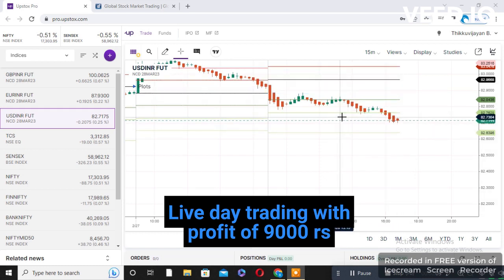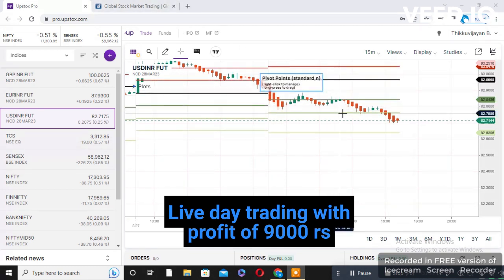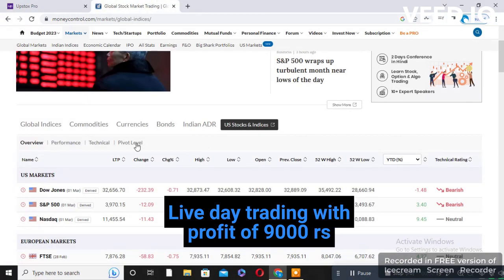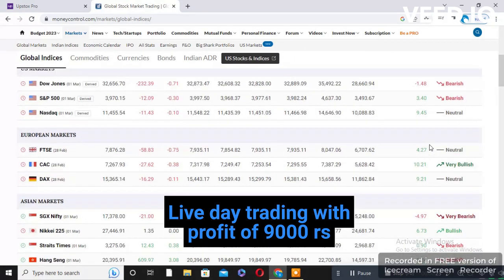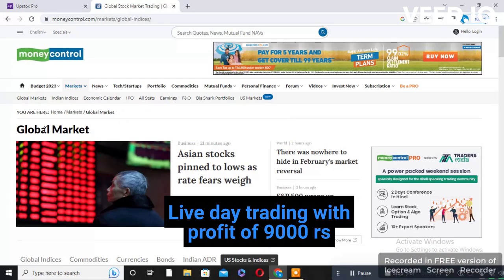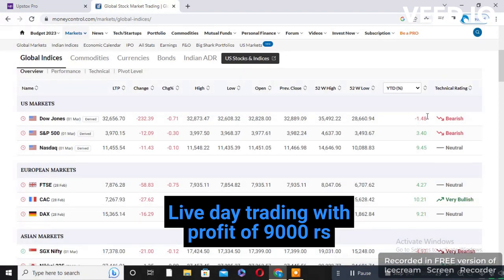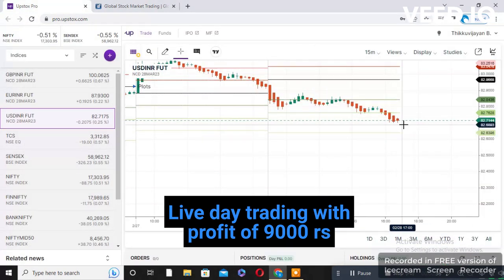This is pre-market analysis. Yesterday the market closed around 81.72. Today we'll check whether the market will go in an uptrend or a downtrend. You can check it on Moneycontrol in the global markets. In the global market, the US market is on the downside, bearish. So my overall conclusion is that the market will open on the downside today.